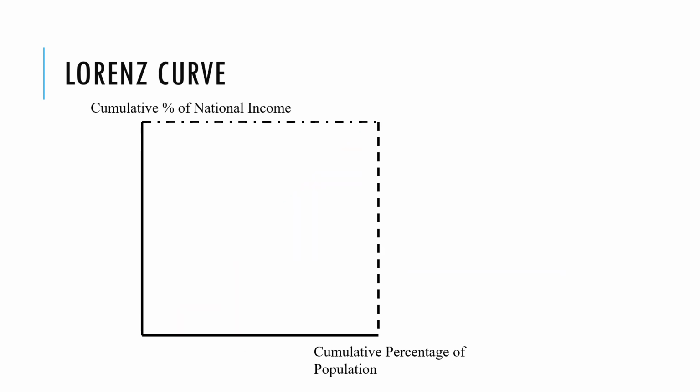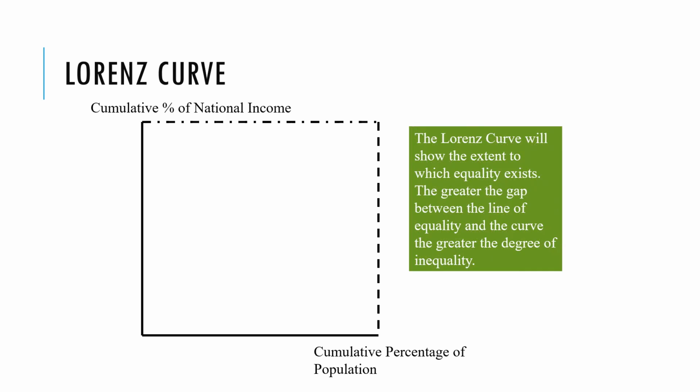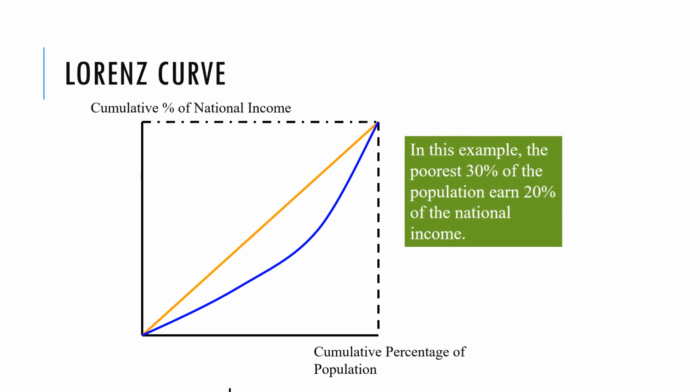But when we plot our Lorenz curves in reality, we often don't find we have an equal distribution of income. So here's our line of equality. This shows an equal distribution of income with every extra percentage of the population getting the same percentage extra of the income. But we might have a line like this. And so, for example, here, the poorest 30% of the population don't have 30% of the income. It's not the equal distribution line. They actually have less. So the poorest 30% of the population here only have 20% of the income.